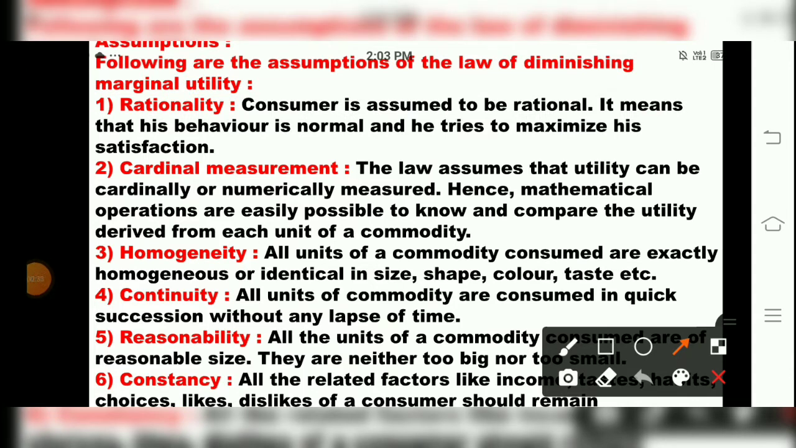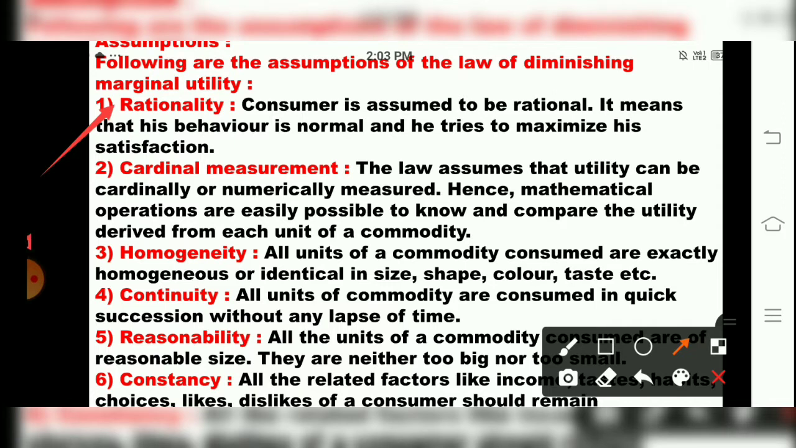The first assumption of the law of DMU is related to rationality. If we have to say that the law of DMU is correct, then the person should have rational behavior. That means what? A normal person. The person should not be greedy, then only this law will be applicable, children. The person's behavior should be normal, then only this law will be correct.